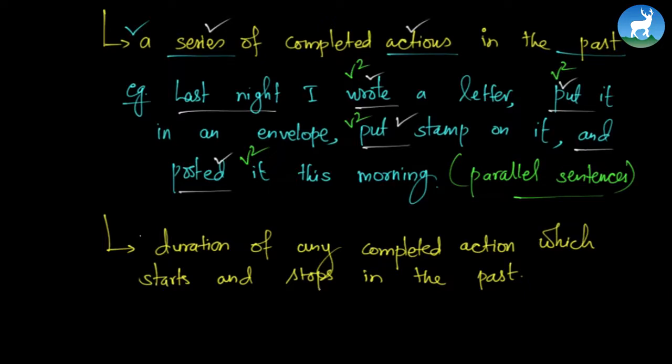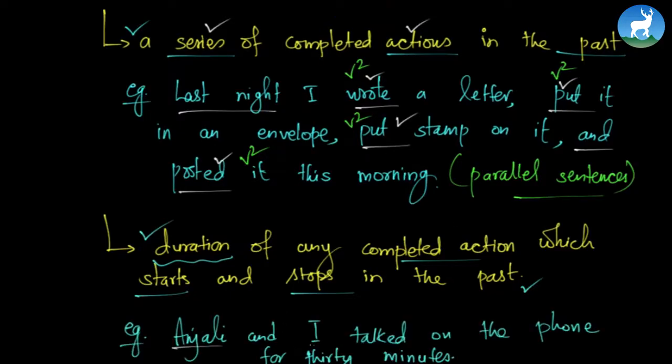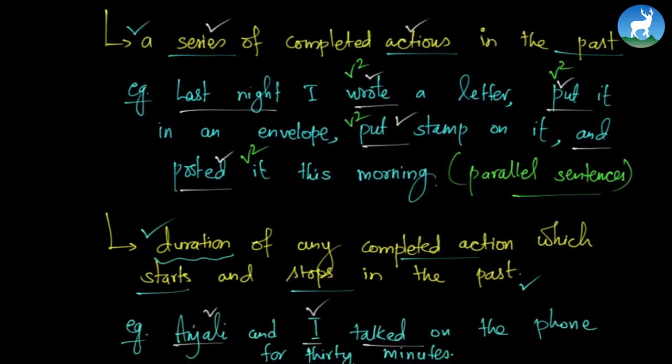Now let's look at another use. The simple past tense is also used to describe duration of any completed action. So duration of any completed action which starts and stops in the past. Something that started in the past and stopped in the past. What that means is it has no relation to right now. For example, so this is just a basic example. Anjali and I talked on the phone for 30 minutes. What that means is we talked on the phone for 30 minutes. Something started in the past and stopped in the past. It has no relation to right now, this now moment.